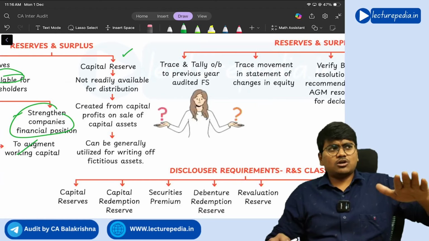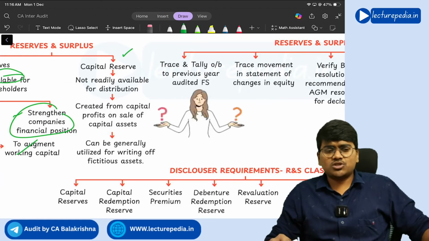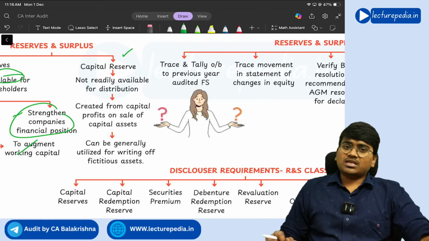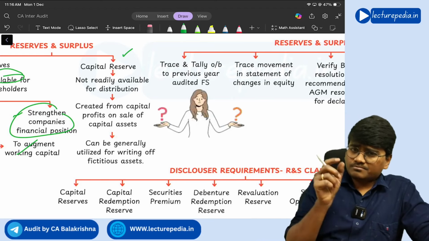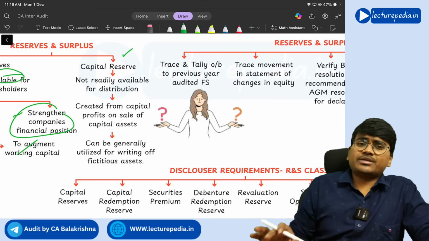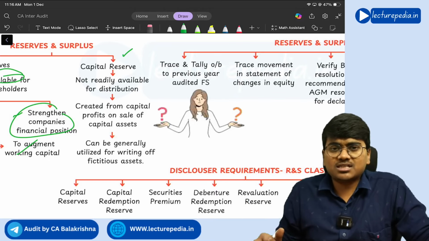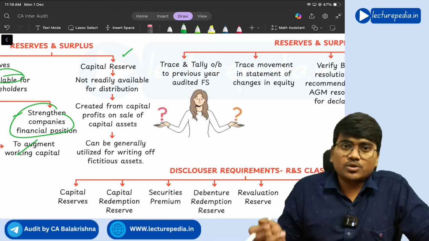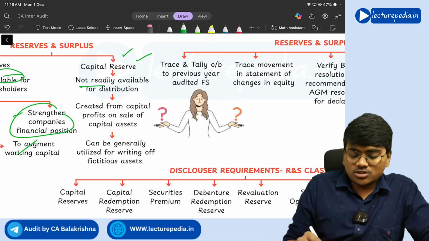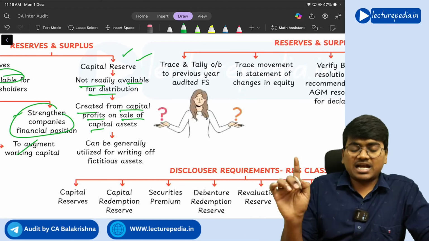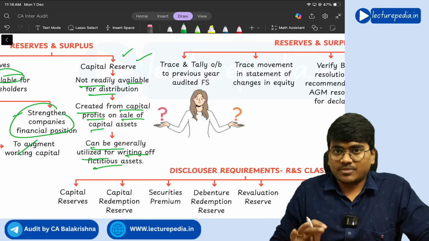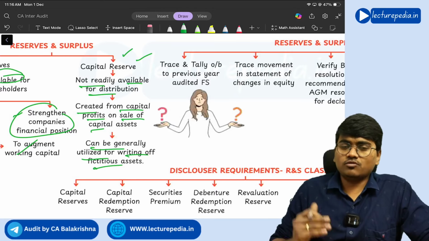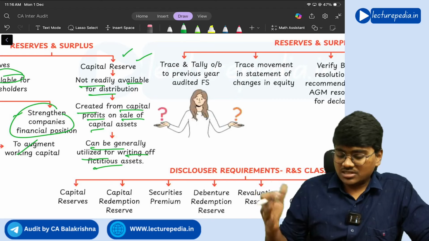These capital reserves are not freely available for whatever purpose you want. There will be certain restrictions. First of all, these capital reserves arise in 99% of situations from the sale of capital assets. Whatever profit you receive, you transfer to capital reserves, and these are not readily available for distribution. They are created from capital profits on sale of capital assets, and can generally be utilized for writing off fictitious assets. Understanding? That is capital reserve, which is not freely available for utilization.